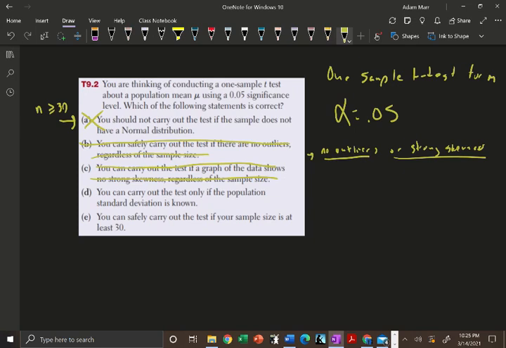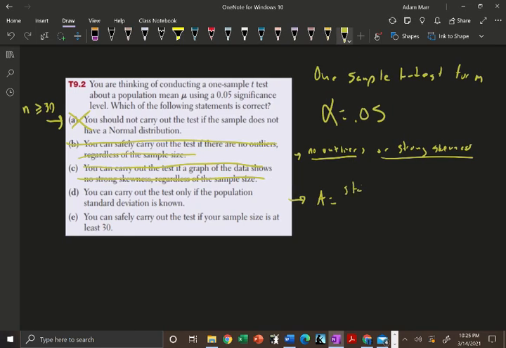You can carry out the test only if the population standard deviation is known. Obviously, that's not true. We know the formula actually uses the sample standard deviation right here. Remember what the formula is for the t-score. The formula is the statistic minus the parameter over the standard deviation of the statistic. That is what we're using right there.